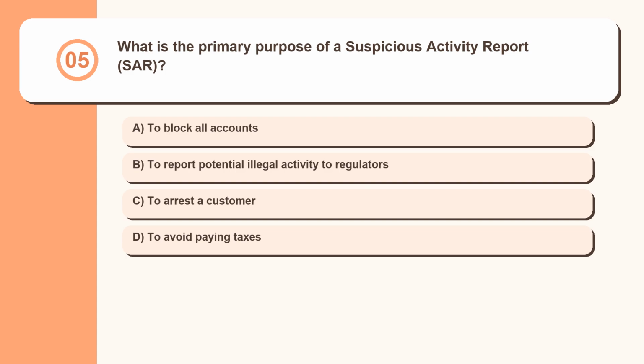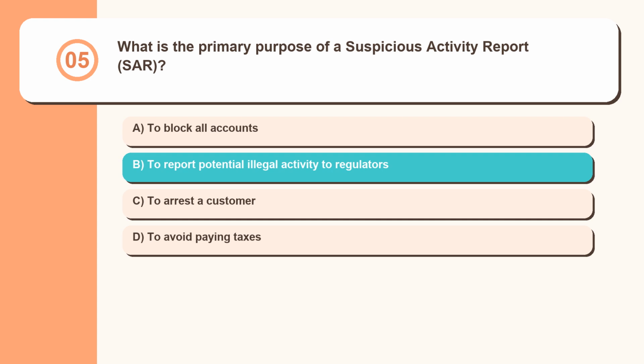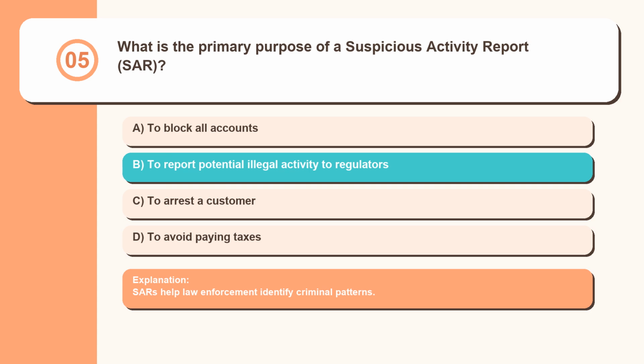Question 5. What is the primary purpose of a suspicious activity report, SAR? To block all accounts. To report potential illegal activity to regulators. To arrest a customer. To avoid paying taxes. SARs help law enforcement identify criminal patterns.